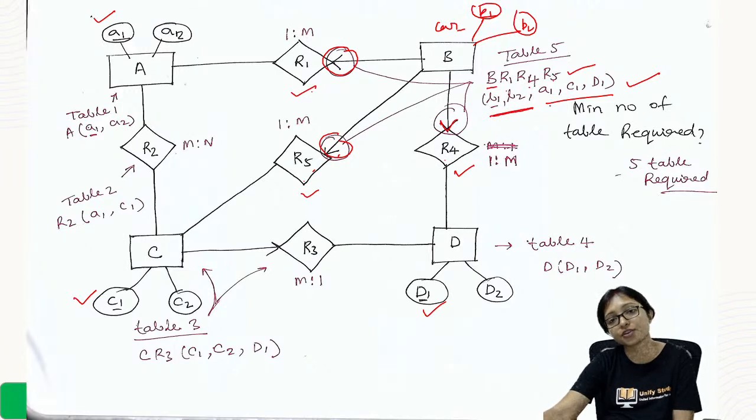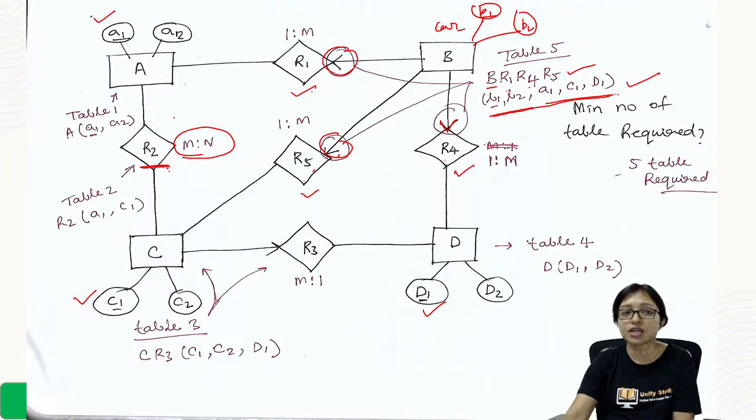Here these are the attributes there, right? After that, here there is no key constraint, that is an m into n relationship. So for this relationship I require an extra table. How the extra table? From here I will take the key A1, from here I will take the key C1. That is the extra table, and a separate table for this relation and this relation also.